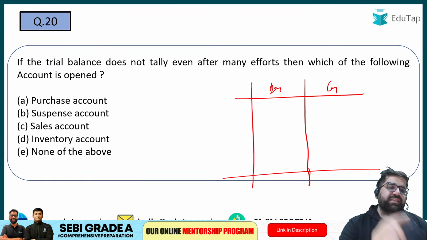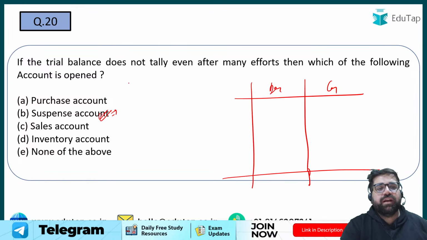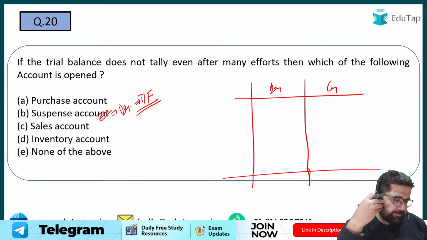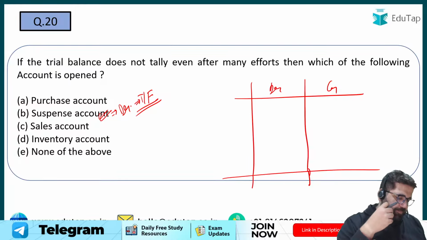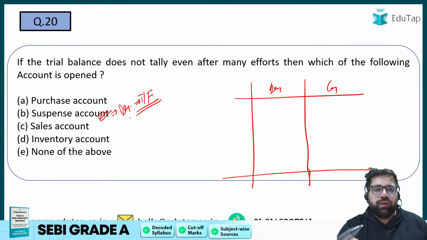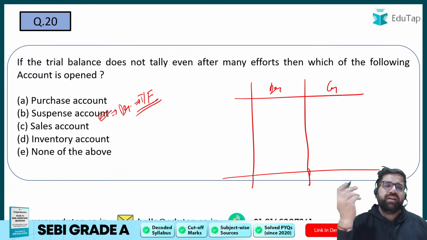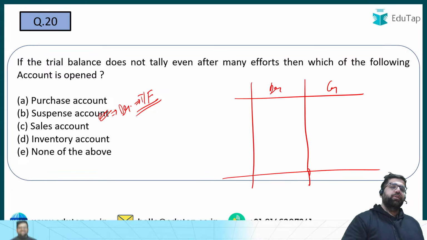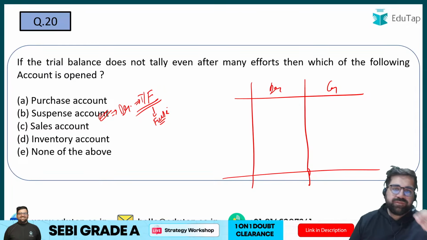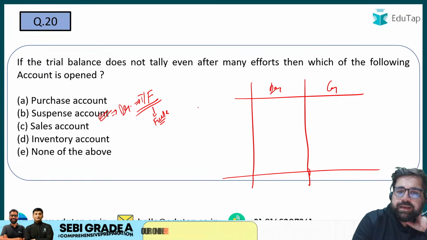Yes, I will be using suspense account, and the balance of suspense account will always be debit. Is this true or false? You only tell me. The balance of suspense account can be debit or credit both. Right? It depends that where you are putting that suspense account. So my answer will be false. Now I'm taking some names of the account. You have to just tell me whether they will have a debit or a credit balance. Let's start with machine.